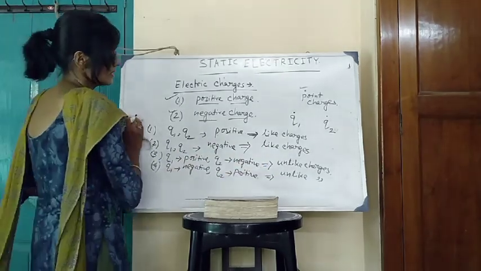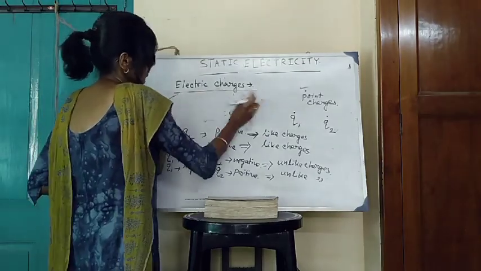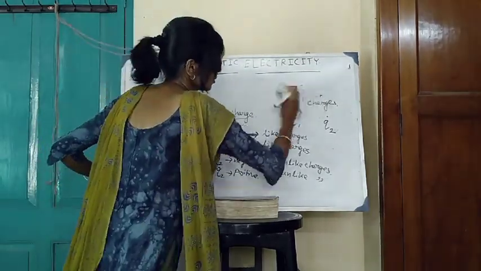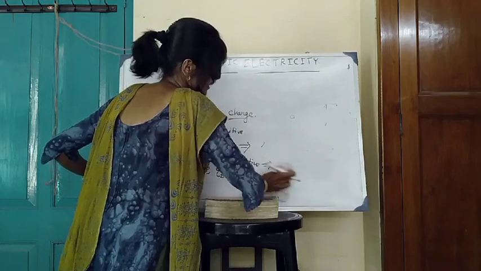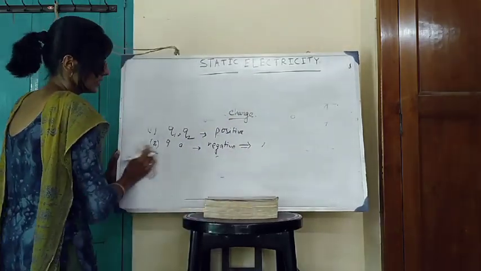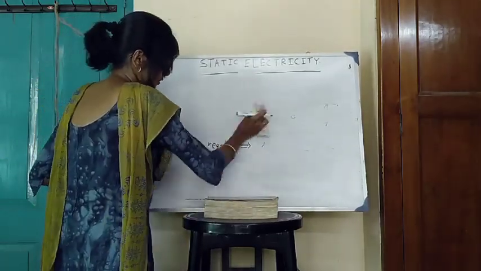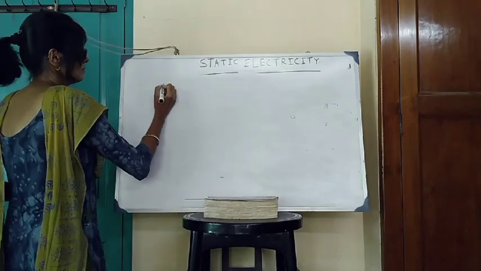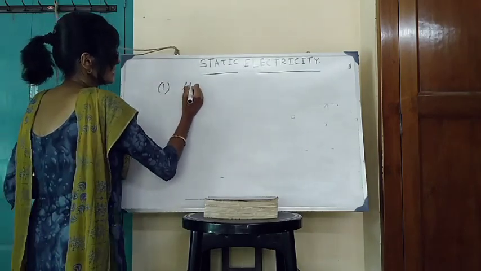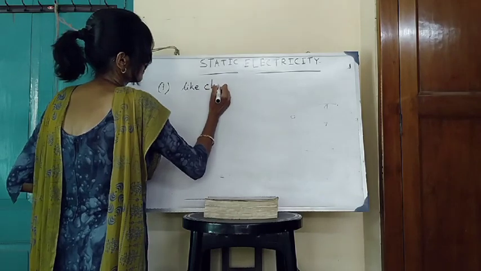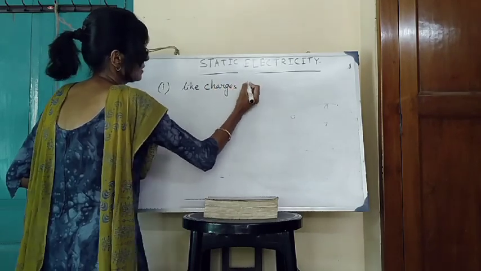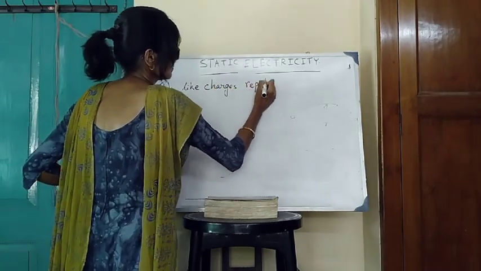So there are some laws or rules of electric charges, of electrostatic attraction or repulsion. Number one, like charges repel each other.